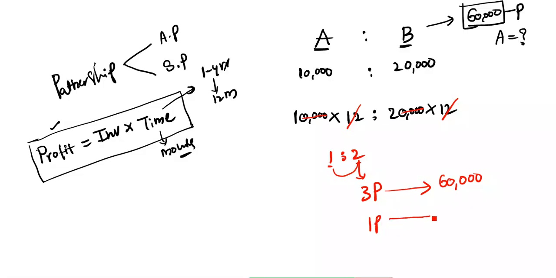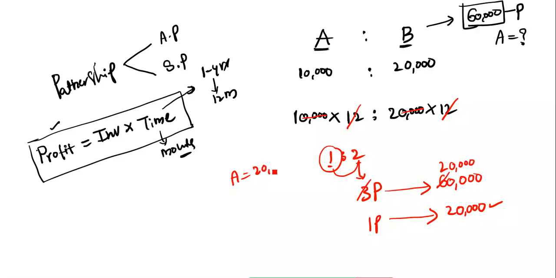Then 1 part is how much? 3 ones are 3, 3 twos are 6. How many zeros are there? 4 zeros. Then 20,000. 1 part is 20,000. We have to find out the A share. A is how many parts here? 1 part. 1 part is 20,000. Now tell me, A's share is how much? 20,000 rupees.